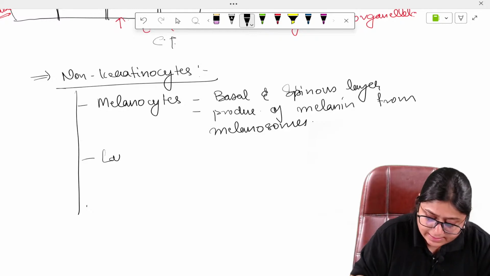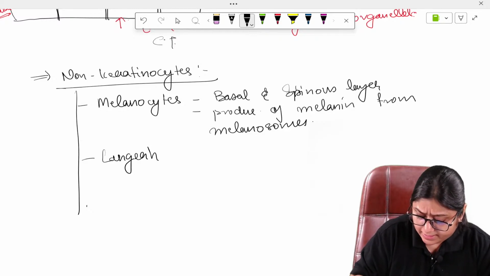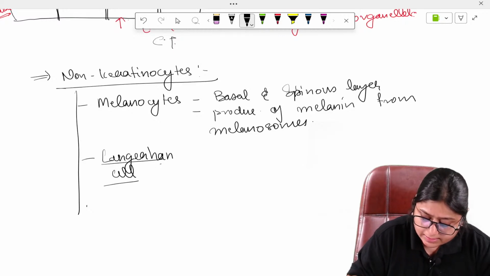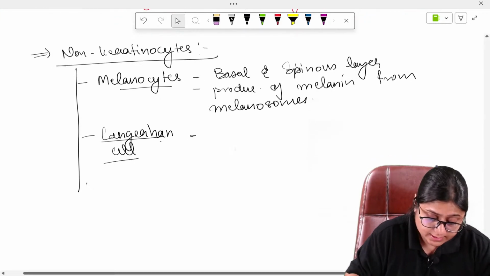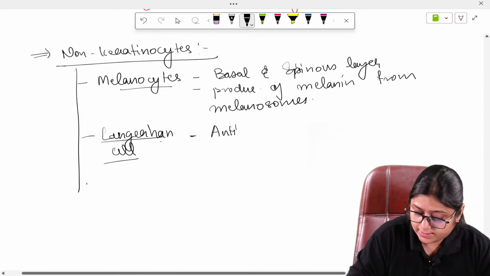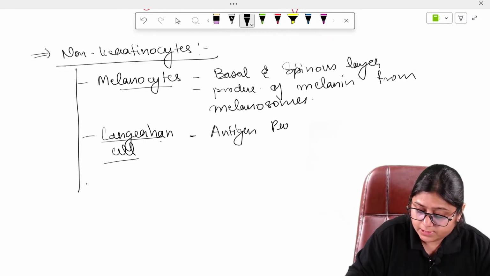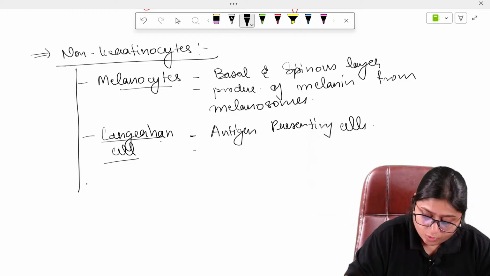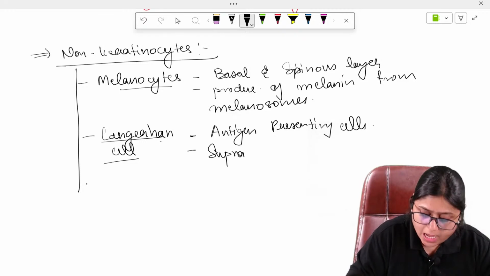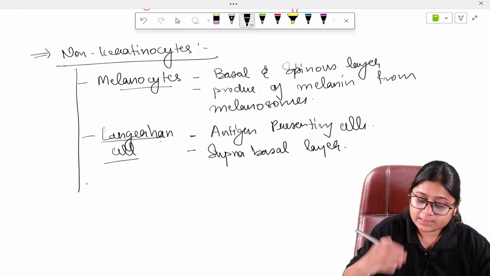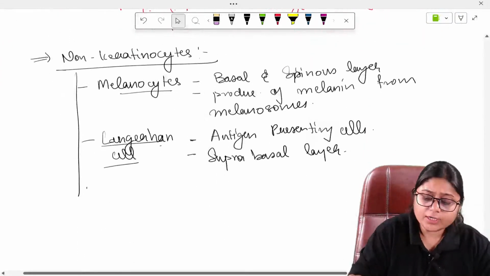Next is the Langerhans cells. These Langerhans cells are the antigen presenting cells. Mostly they are present in the suprabasal layer, which means they are mostly present in the spinous layer here. And what is the role of these?